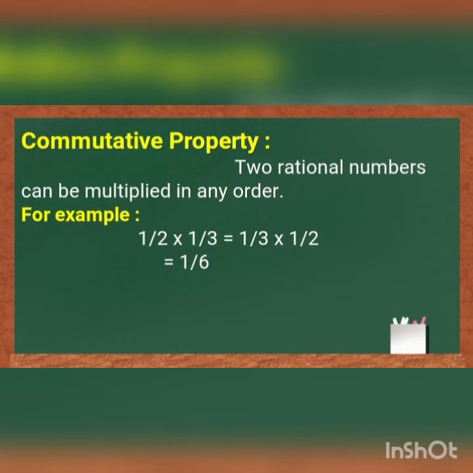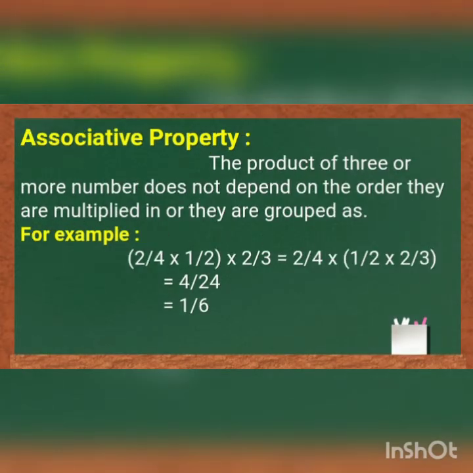Like that, the product of 1 by 3 and 1 by 2 is also equal to 1 by 6. The next property is associative property. The product of three or more numbers does not depend on the order they are multiplied in or how they are grouped. That means the product of three or more rational numbers can be grouped in any order.